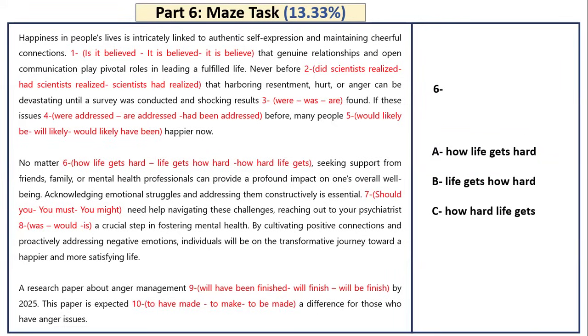Then next we go to no matter. No matter how life gets hard, or how hard life gets, and we discussed this before, it's no matter how hard life gets. If you're not sure how to use this, I would memorize one example and then apply the rule to all the similar sentences. No matter how hard life gets, no matter how difficult this exam is, okay?